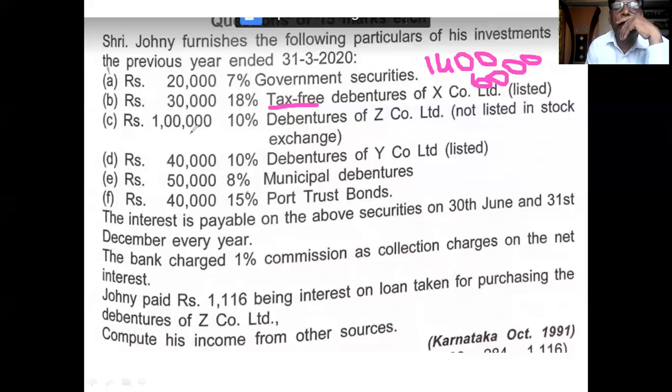Regarding the third point, 1 lakh is the investment, 10% is the rate of interest. Its answer is 10,000. Then 40,000, 10% debentures, its interest is 4,000.